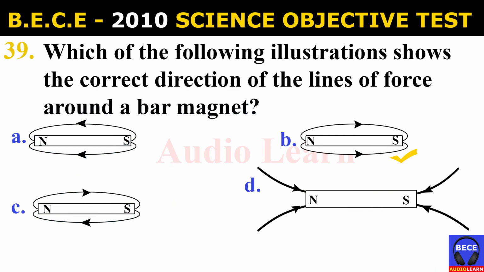Number 39. Which of the following illustrations show the correct direction of the lines of force around a bar magnet? And the lines are drawn from A, B, C, and D. And the answer is B.